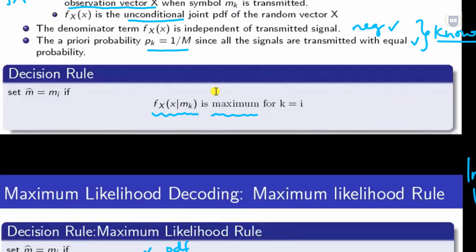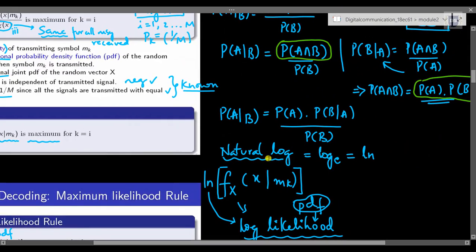Now let's associate one more mathematical operator onto this conditional PDF, which we call the natural log. It is given in terms of log to the base e, and it's also denoted as just ln. We call this the ln of likelihood, because this conditional PDF represents the likelihood function. So this is in turn called the log likelihood function.